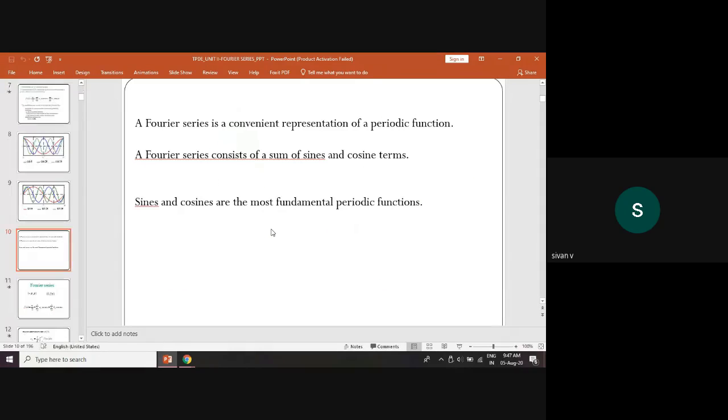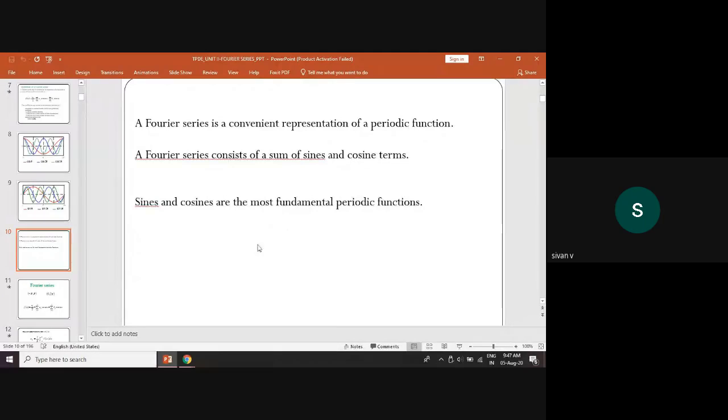Next, again we are defining: a Fourier series is a convenient representation of periodic function. A Fourier series consists of sum of sine and cosine terms. Sine and cosine are the most fundamental periodic functions. This means most periods come from sine and cosine. This is another definition. A periodic function can be written using sine and cosine, because sine and cosine have period 2 pi.